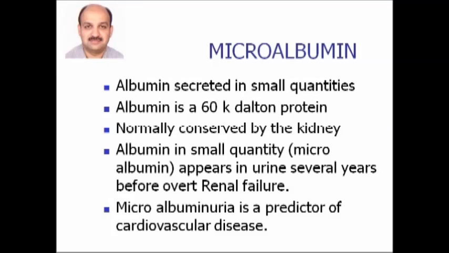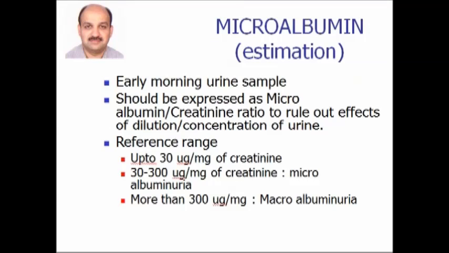Microalbumin is a predictor of cardiovascular disease in patients who are diabetics. Not only does it indicate that the kidney is secreting more albumin, but basically it indicates that the patient is likely to have defects in vasculature, due to which it is likely that the patient will have increased incidence of cardiac events. How do we estimate microalbumin?